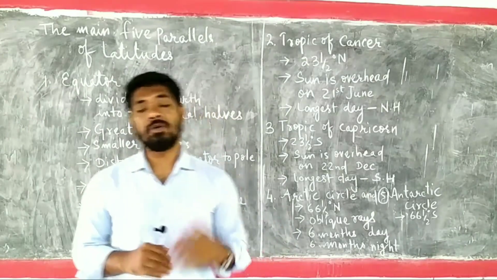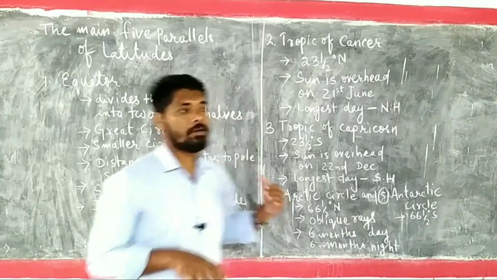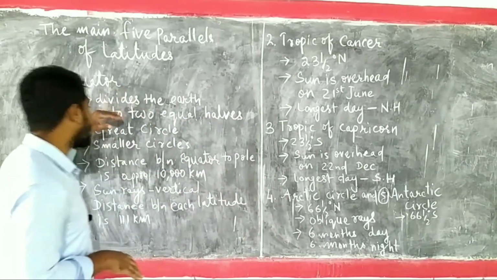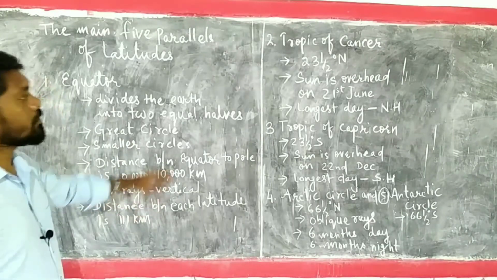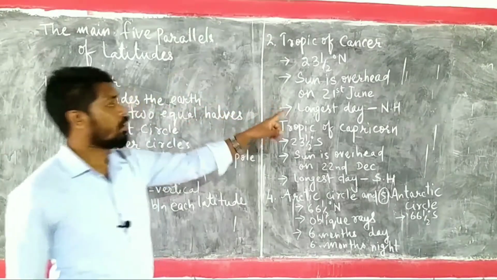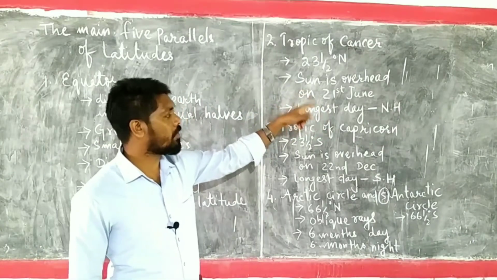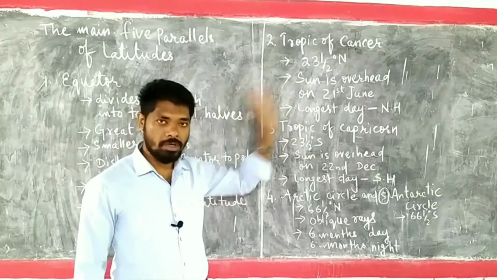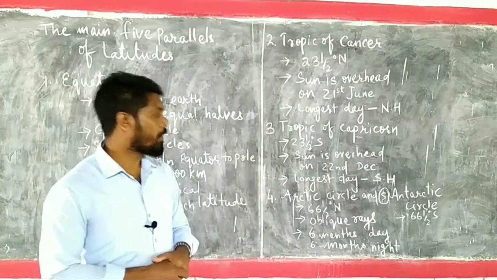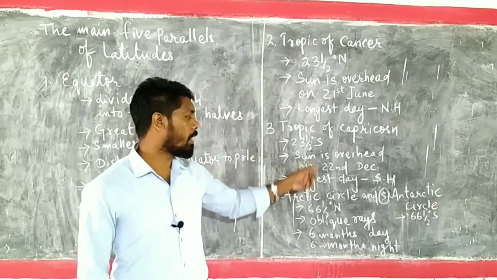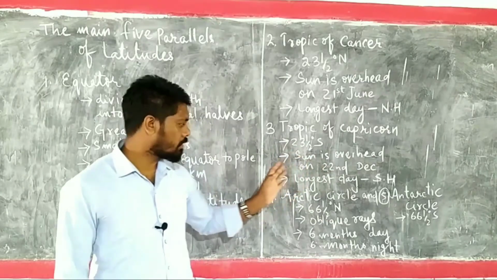So what happens due to this difference of temperature? From the equatorial area, the sun rays are direct, and at the Tropic of Cancer on 21st June the sun will be overhead and it will not go beyond that. It will return back. In the same way, at the Tropic of Capricorn the sun will be overhead on 22nd December and then it will return back to the equatorial area.